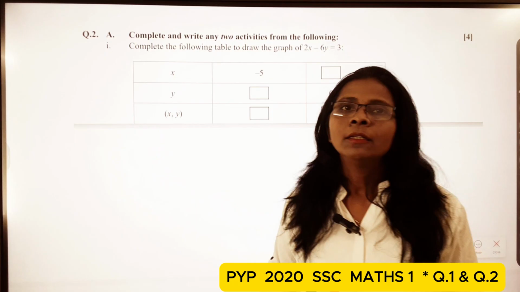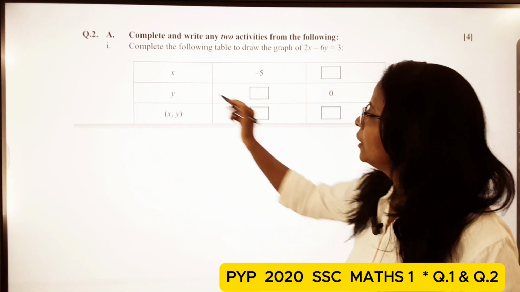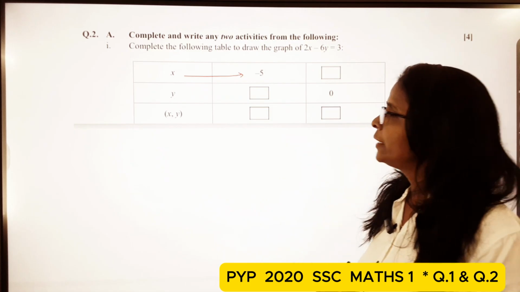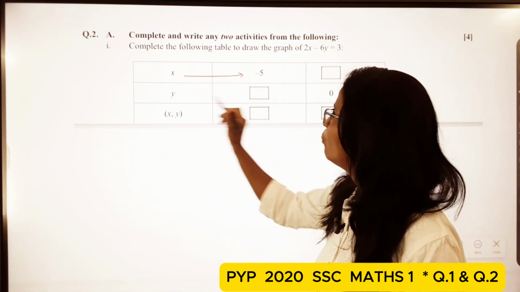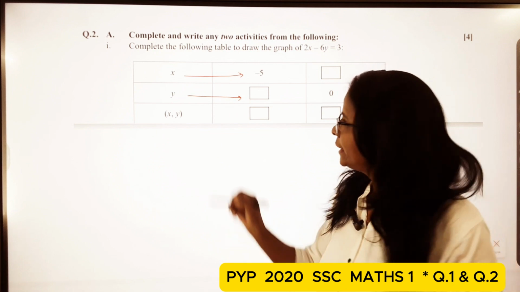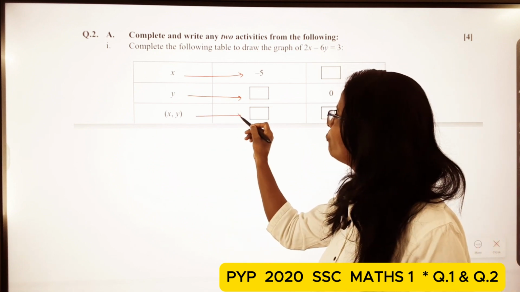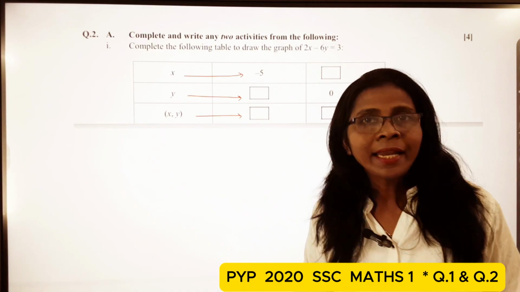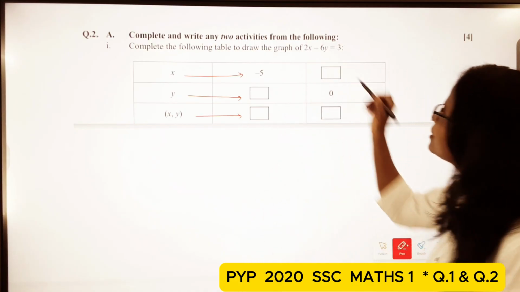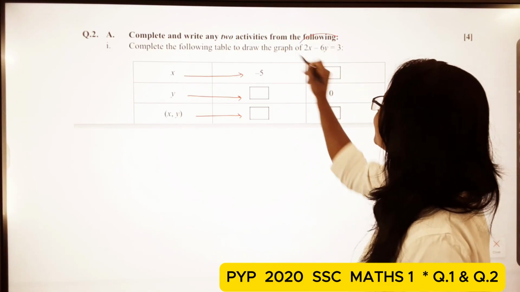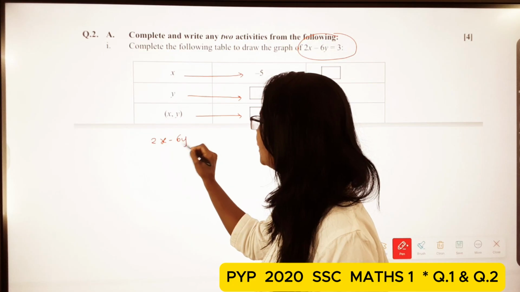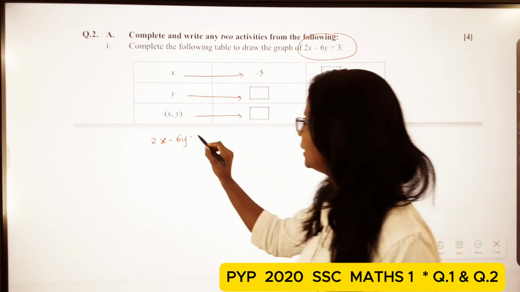How can we find out? Here the first one, students, see the value of x is minus 5, and then we have to find out the value of y. After finding the values of x and y, we can write them as coordinates. So first I write the given equation, 2x minus 6y is equal to 3.